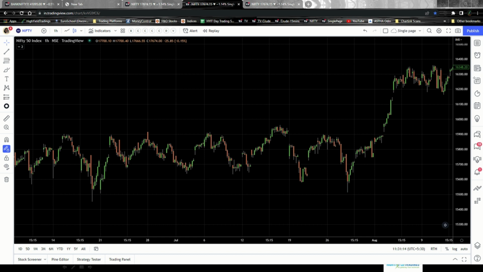Always try to find the place on the chart where multiple rejections are happening. Okay, so finding a place where multiple rejections are happening is a good pointer in finding the right key levels. Okay, I hope that is clear.